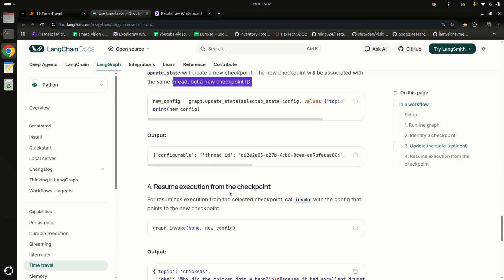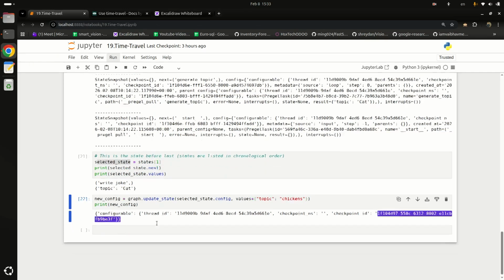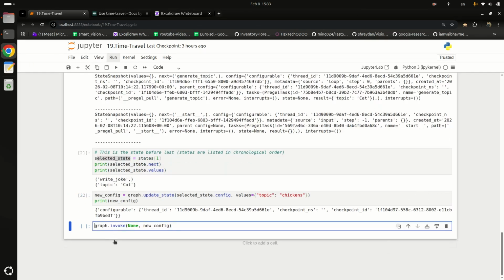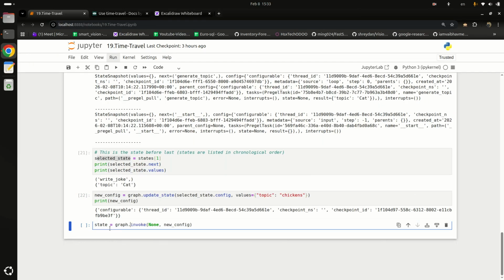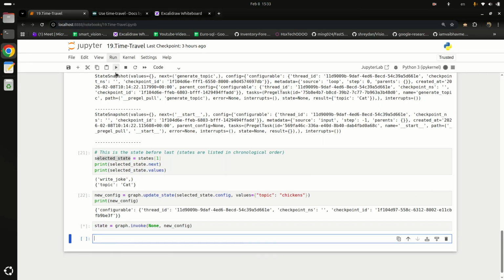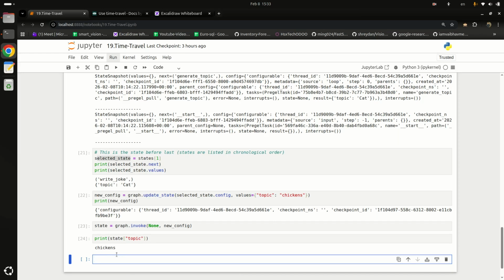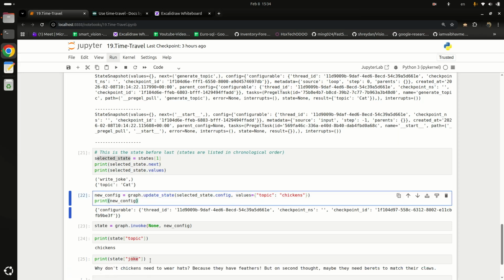Now let's resume the execution from the checkpoint. For resuming execution from the selected checkpoint, call invoke with the config that points to the new checkpoint. So I will simply copy this and paste here, and I will store the result in the state variable. Let's run it again. Topic is chicken, and also let's print the joke. This time the joke is different because we passed a different topic. The topic is chickens and it created the joke on this topic.